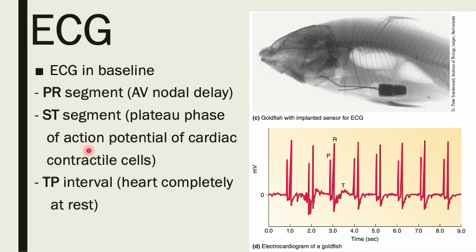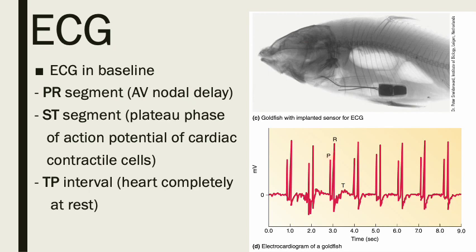We also have the ST segment, which is the plateau phase of the action potential of cardiac contractile cells. Again, there is no change in electrical activity. Then we also have the T-P interval, which is an indication of when the heart is completely at rest.